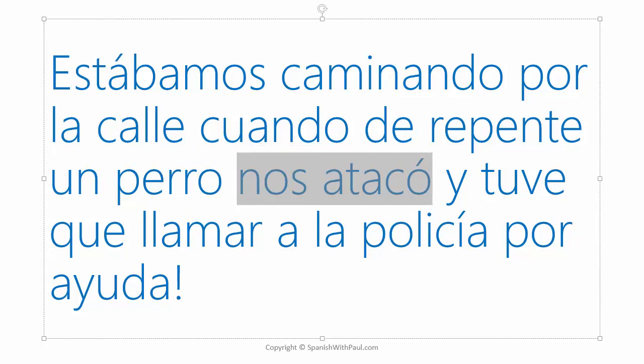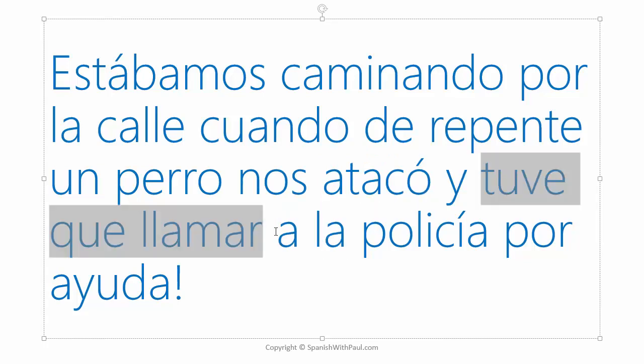Us, he attacked. Now here some of you I think got caught out. Y tuve que llamar a la policía. This is also a dot, because we called the police. That's a completed action, an event. In that moment, it was again another dot.